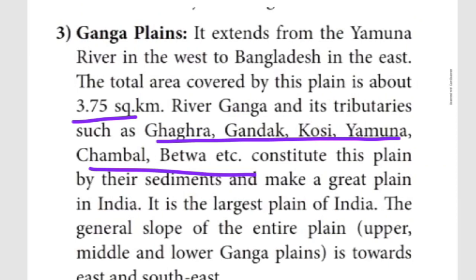It is the largest plain in India. The Ganga plains extend from Yamuna to Bangladesh, and cover 3.75 square kilometer. It consists of the river Ganga as well as its tributaries. What are the tributaries? Gagra, Gandak, Gosi, Yamuna, Chambal, Betwa. These tributaries are also available in the Ganga plains.